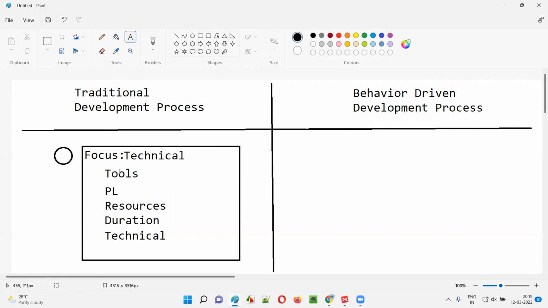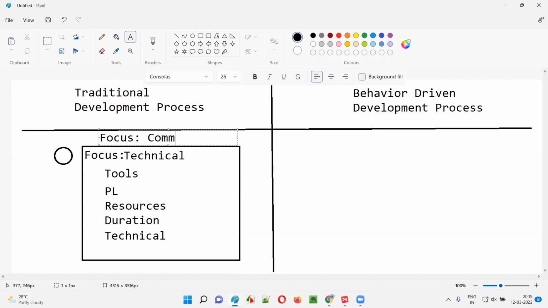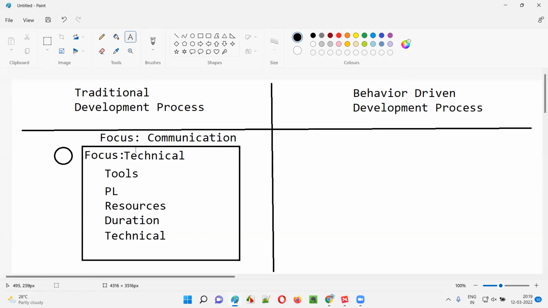But there is something that this project team is missing. What is that? The project team is not giving the ultimate focus to the communication part. Here communication is not the first focus. The major focus in this traditional development approach is the technical stuff, which is very important for the team to proceed further. They are focusing on the technical stuff, rather than giving much importance to the communication.